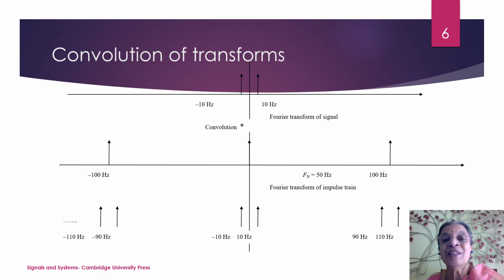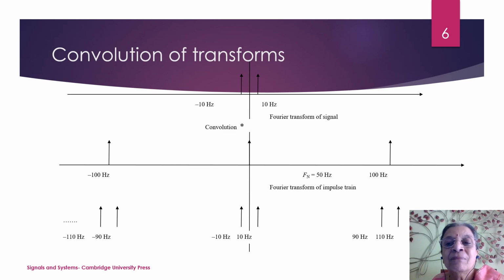So, what is the transform of the 10 hertz signal? It is just 10 hertz frequency shown at plus 10 hertz and minus 10 hertz. I will talk about this minus 10 hertz also later. So this is the transform for the 10 hertz signal. What is the transform for 100 hertz sampling frequency? It is also existing at 100 hertz.